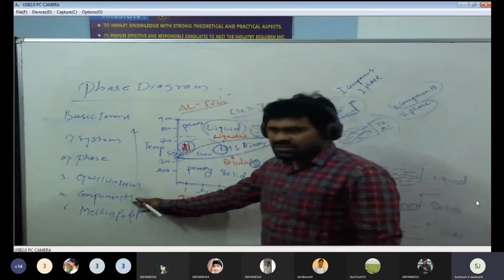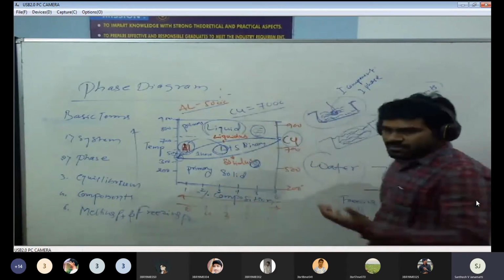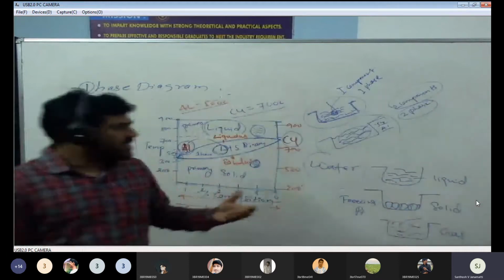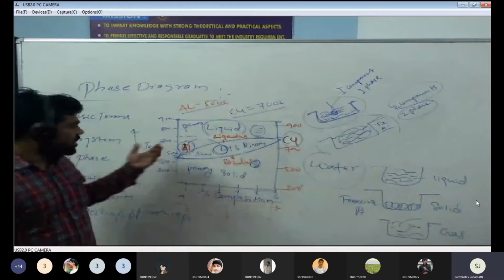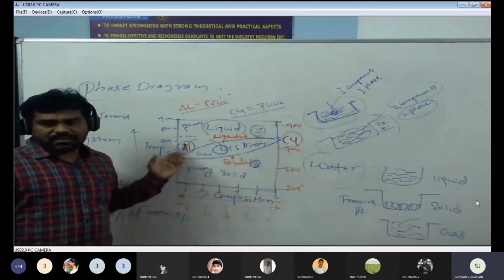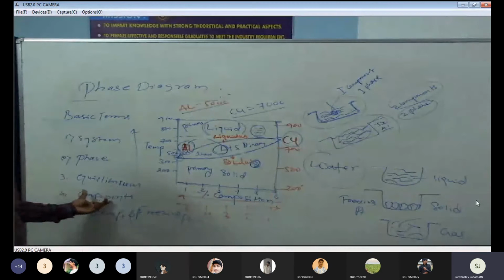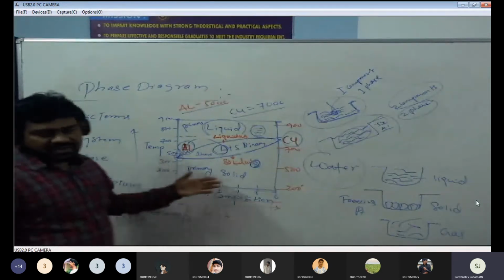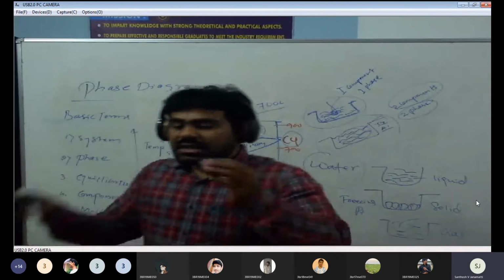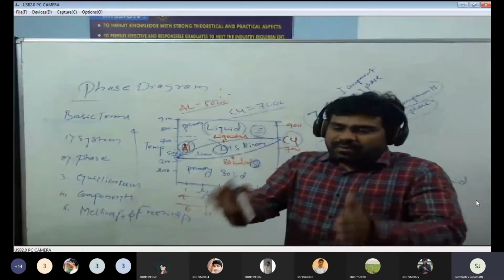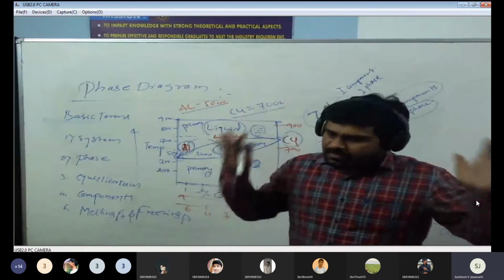Then coming to the components. Components means whichever substances we take into our system. For example, copper and aluminum. These are the components which we take into our system, which we are going to melt in our one system. We are getting two phases.